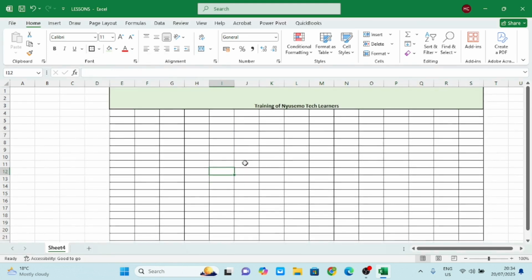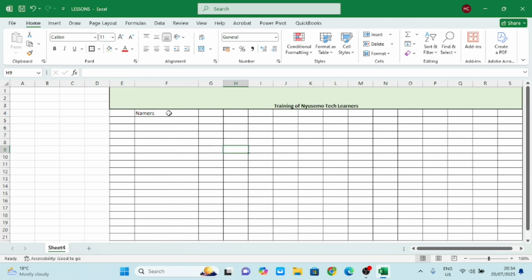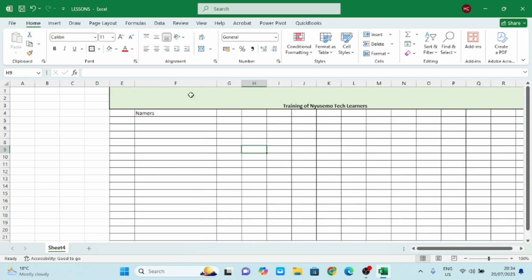Okay, so the next thing I want to do here, I'll come to this first place here and I'll put names. I want to get the names of those who will be attending the training. And then I'll come up here, I play with my mouse, it turns to this small cross, and I shift it, because the names might be longer, right? They might have longer names. The next thing I want to get here, I want to get their contact.